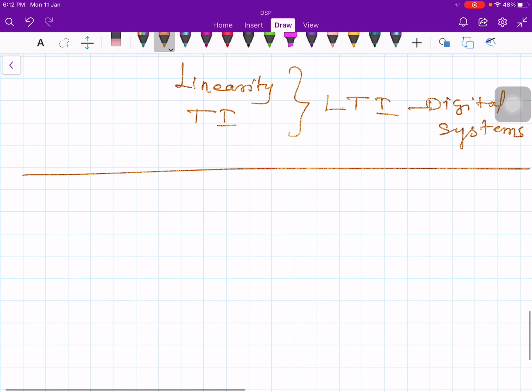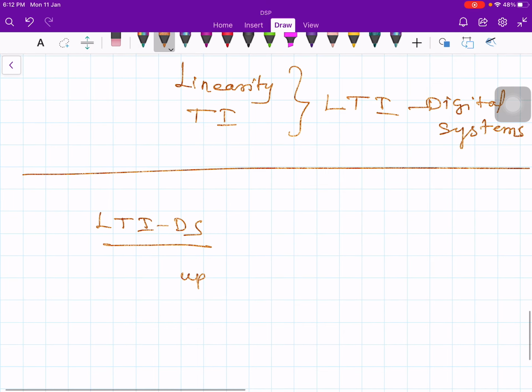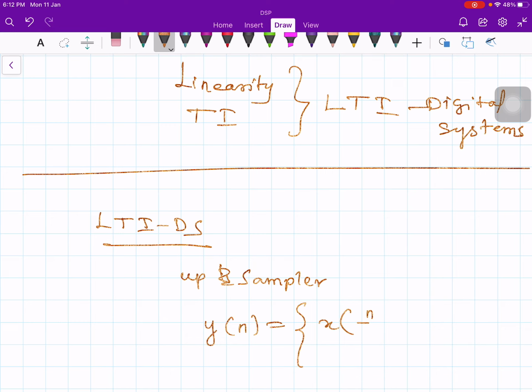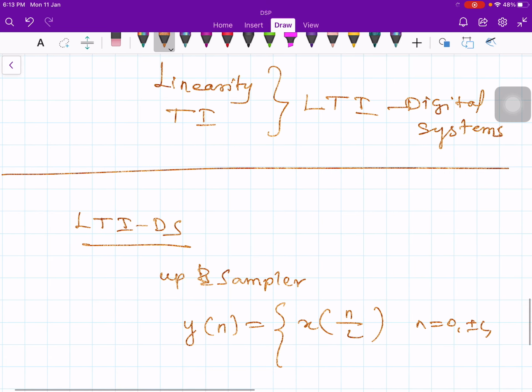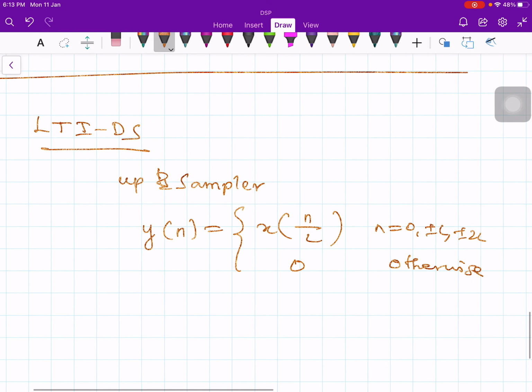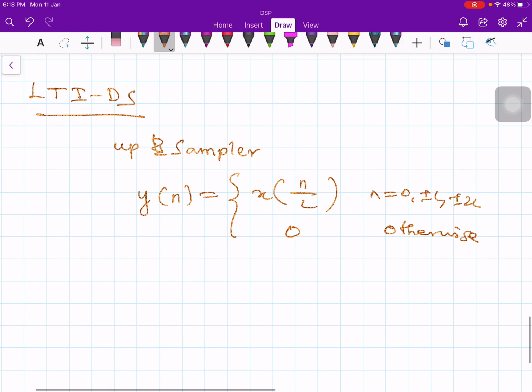Now let me consider an LTI DS system. The example I would like to consider is the upsampler. The upsampler is defined as y of n is equal to x of n by L, where n is equal to 0, plus or minus L, plus or minus 2L, and so on, and 0 otherwise. And what is L here?